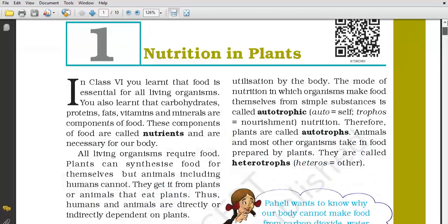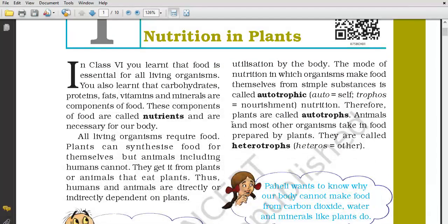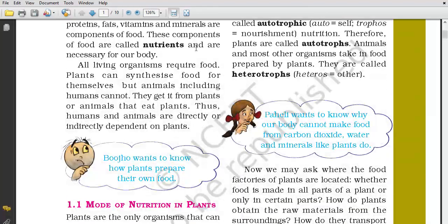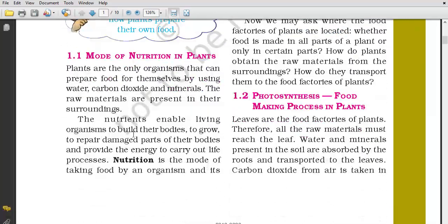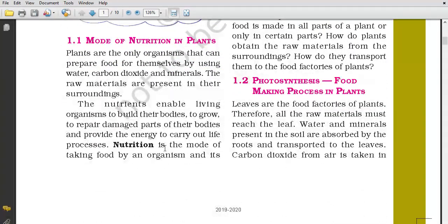Let me rewind, and some important points you must write. The first question: what are nutrients? Carbohydrates, proteins, fats, vitamins, and minerals are the components of food. These components of food are called nutrients and are necessary for our body. All living organisms require food. What are the uses of nutrition? Nutrition enables living organisms to build their bodies, first point; to grow, second point; to repair damaged parts of their bodies, third point; and to provide the energy to carry out life processes, fourth point.